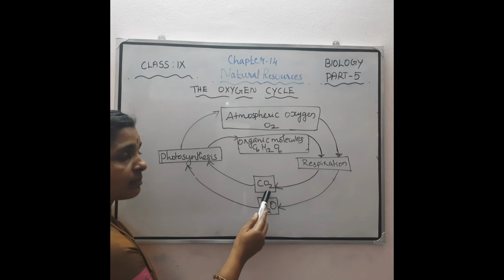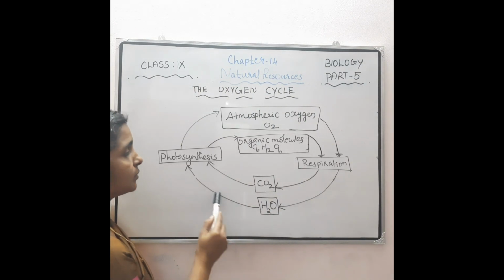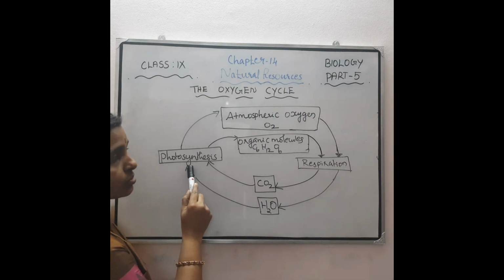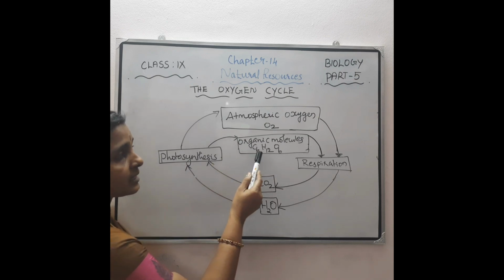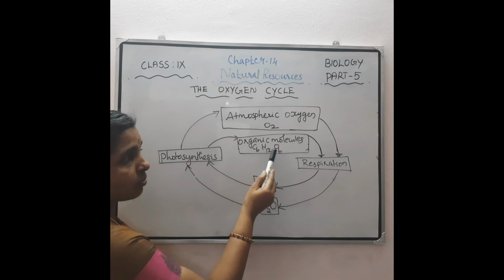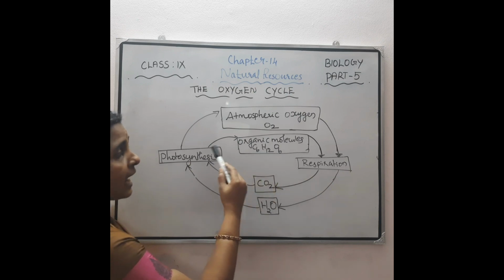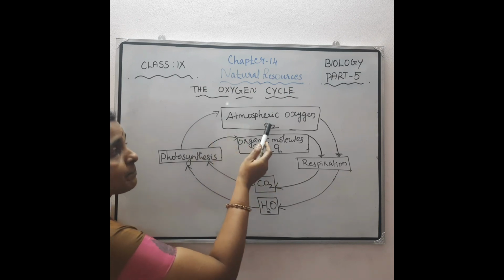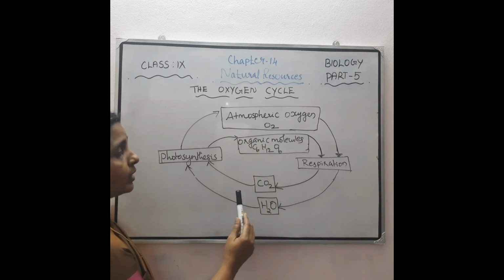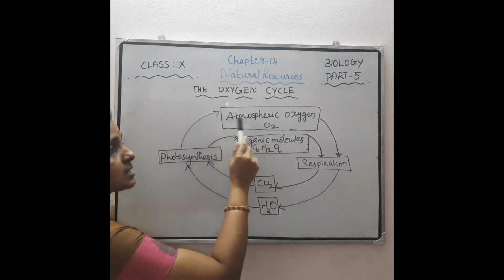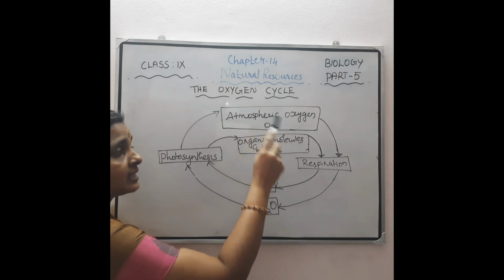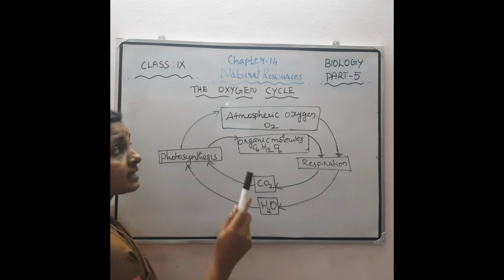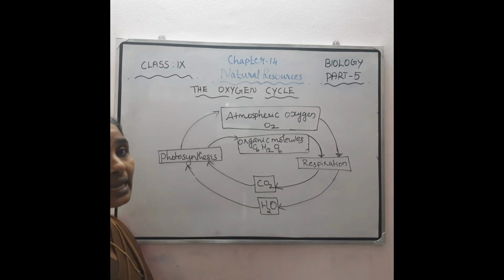Of that, carbon dioxide and water are again utilized by the plants for photosynthesis. Then during photosynthesis, they produce a main product, that is C6H12O6, the glucose, and the other byproduct is oxygen. Only during photosynthesis is this oxygen returned back to the atmosphere. In this way, oxygen is recycled between the biotic and abiotic components of the atmosphere.